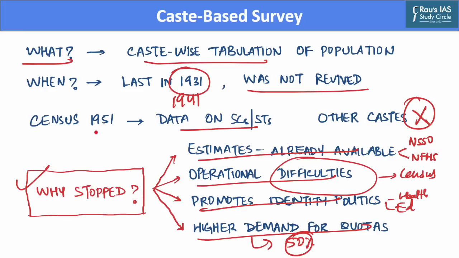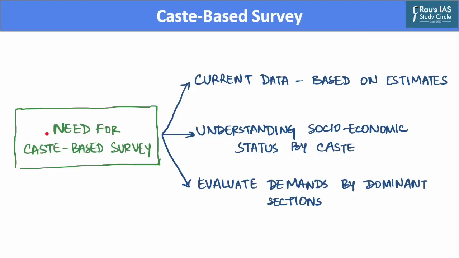Now, why is there a need for such a caste-based survey? Let us discuss this in the next slide. Now, arguments which support the need for caste-based surveys include that the current data on castes, which are collected by NSSO and National Family Health Survey data, are based on survey-based estimates, which is unlike the census data. Because the census is actually the enumeration of every person in the country and it is not based on estimates.